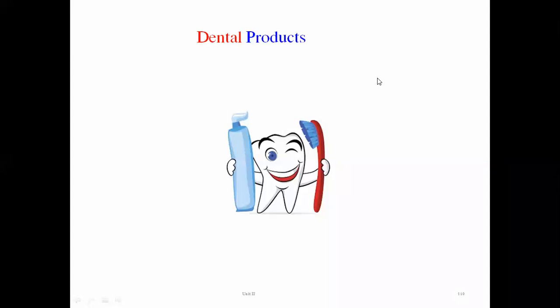Now we know so many types and brands of toothpaste are there in the market. In order to maintain the hygiene of dental enamel, many chemicals find use in their preparation as well as in dentistry. Every second there is a presentation of an ad related to dental products, such as Close-up, Colgate and Pepsodent. So many dental products are available in the market to maintain dental hygiene.